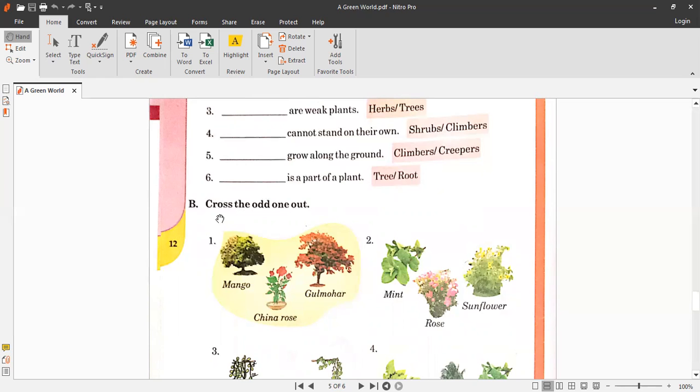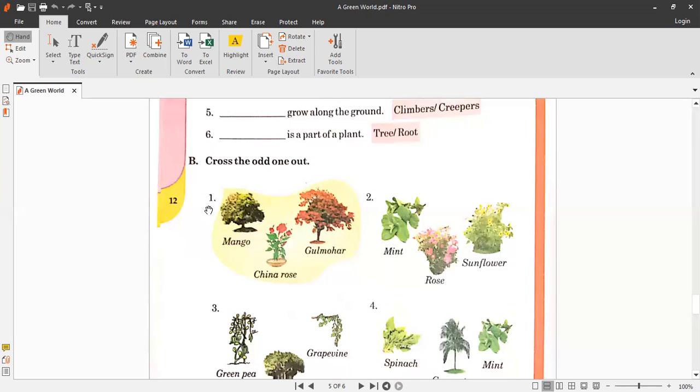Okay, exercise B, cross the odd one out. So the pictures are here with numbers. Number 1 has three pictures: the first picture is of a mango tree, the second picture is of a gulmohar tree, and the third picture is of a China rose plant.